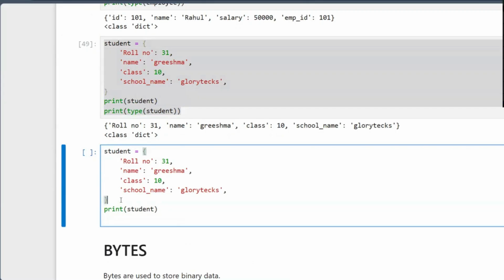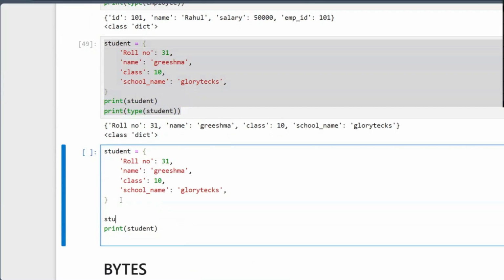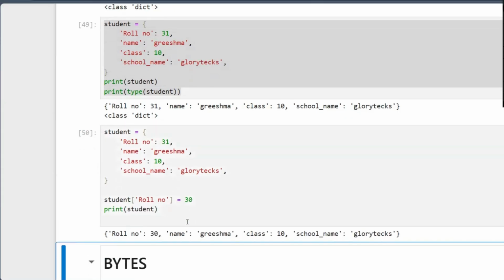Let me help you. Student, right? I want to change what element? Roll number. What key? Roll number. First I have to mention that roll number within the string and close it. So I'm only changing this roll number within the student dictionary object. I want to change 31 to 30, right? Yes.